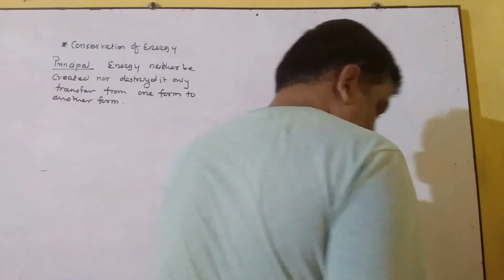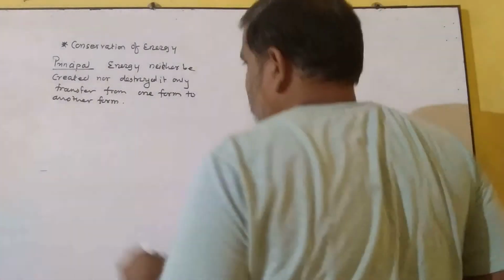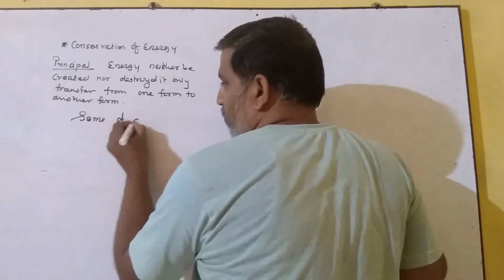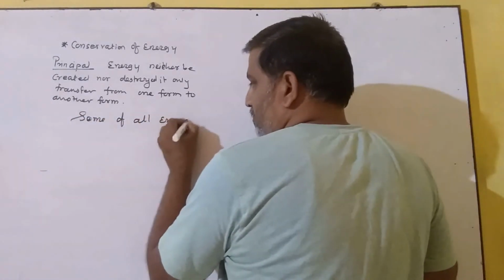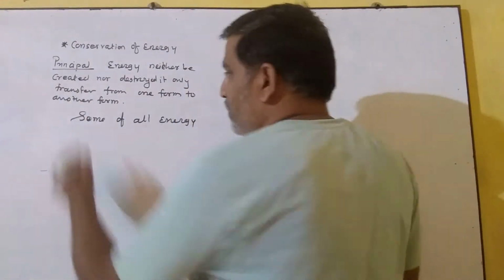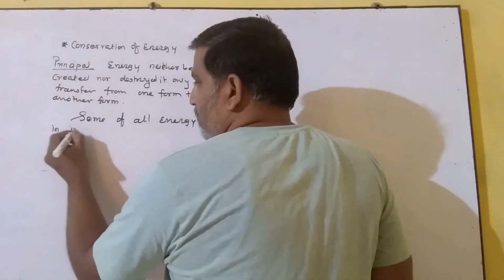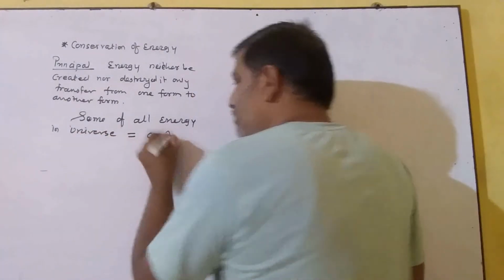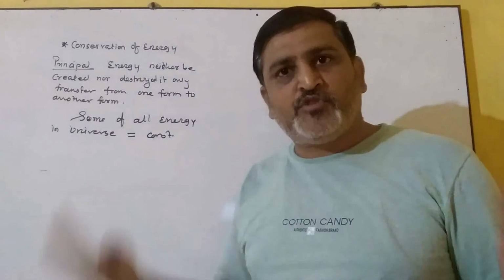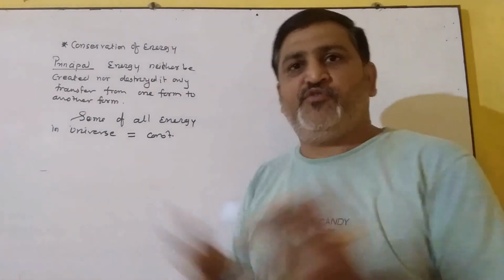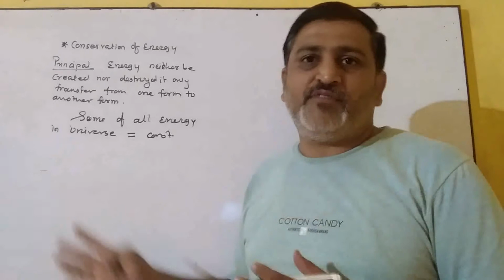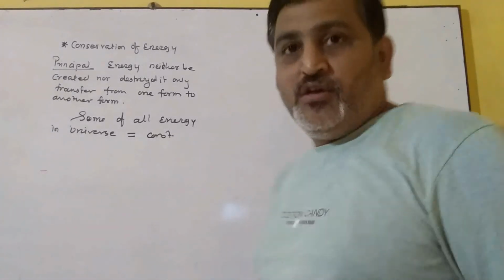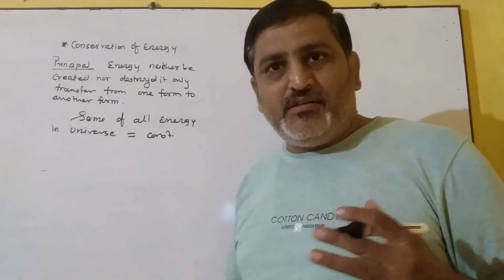Right? Conservation of energy. It means what? The sum of all energy, all forms of energy, in the universe is constant. If we do the sum of all these energies, then we find constant energy. There is no loss of energy, right? Energy can neither be created nor be destroyed.